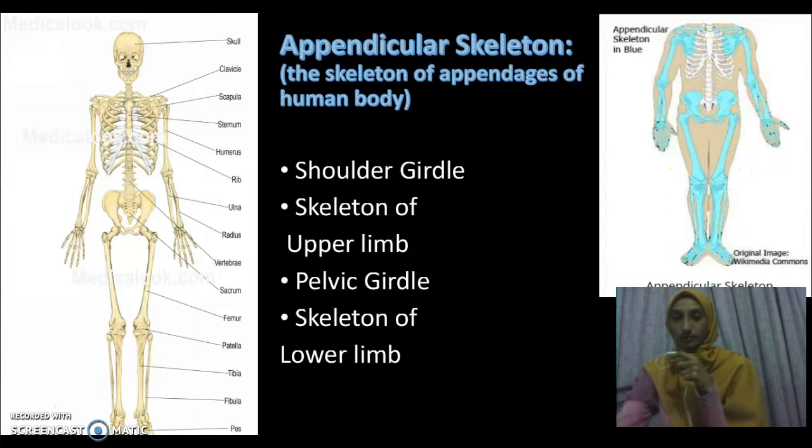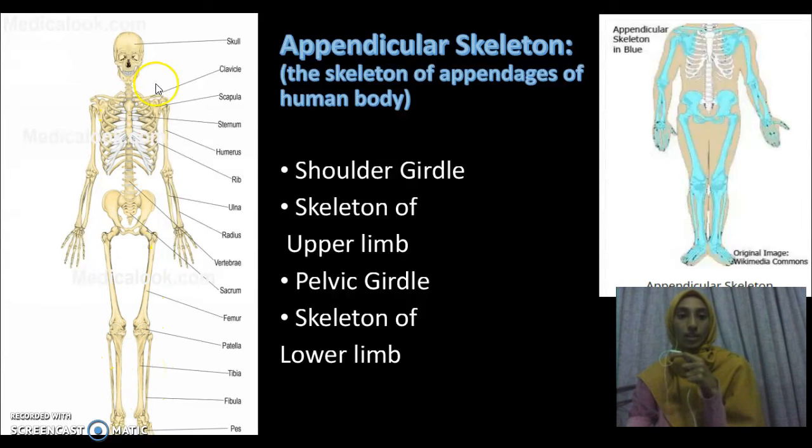It has 4 main parts. The shoulder girdle is here. The skeleton of the upper limb means the hand parts. The pelvic girdle is here. The skeleton of the lower limb is here, the leg part. So I will go through them one by one.